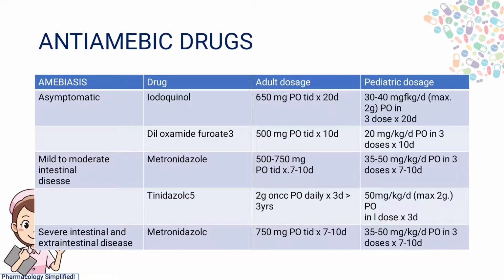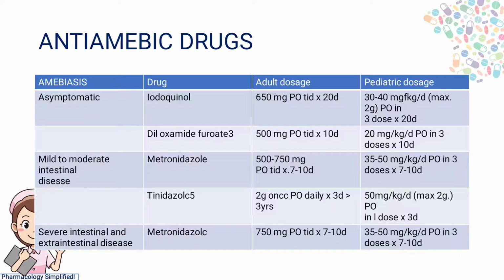For mild to moderate intestinal disease, we use metronidazole and tinidazole. Metronidazole is 500 to 750 mg orally twice a day for 7 to 10 days, whereas in children the pediatric dosage is 35 to 50 mg per kg per day orally in 3 doses for 7 to 10 days.